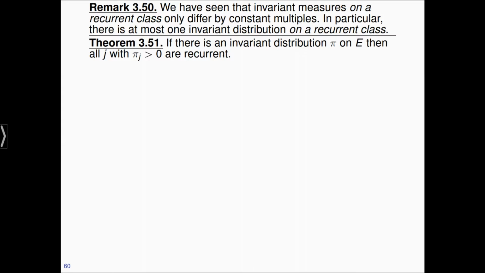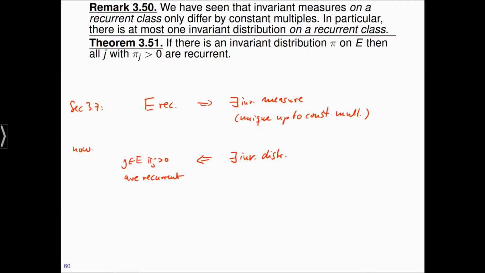The next theorem is some sort of converse. It says the following. If there is an invariant distribution, and I'm stressing that we have to assume distribution here, on E, then all j with pi j positive are recurrent. In what sense is this a converse? Well, the previous results from section 3.7 said if we are working on a recurrent communicating class, let's say the whole Markov chain is recurrent, then there is an invariant measure and it's unique up to constant multiples. And we have this additional thing that there can be at most one invariant distribution.